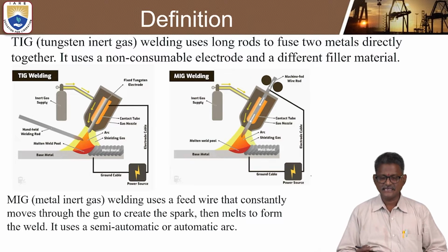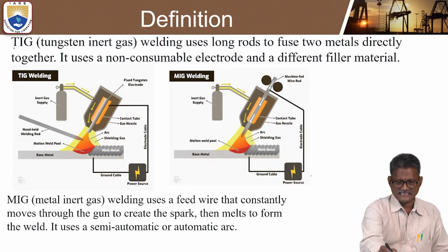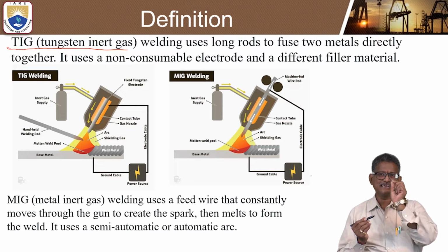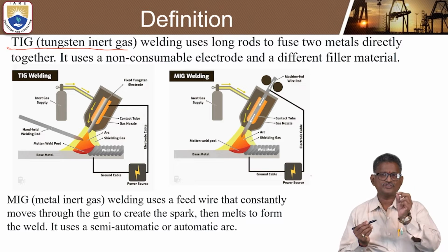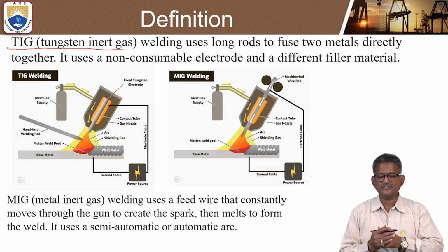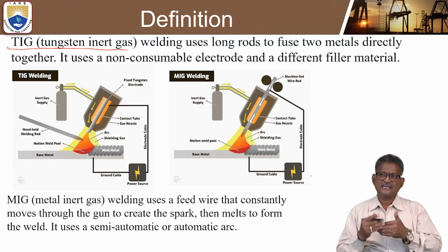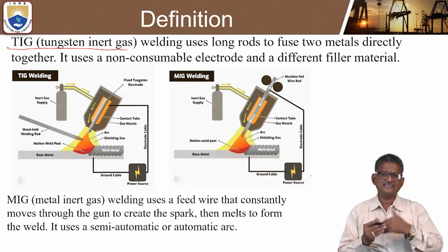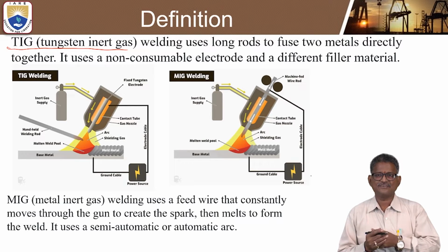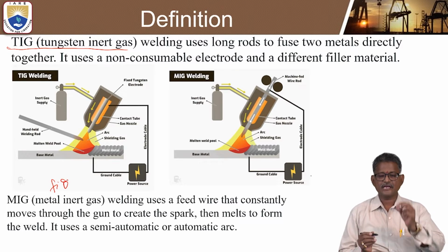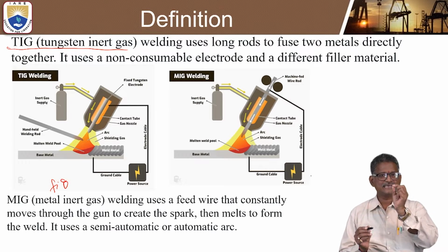So let us see tungsten inert gas, TIG welding. Mainly this uses a long rod to fuse two metals directly together. So two metals can be joined directly together. That is called tungsten inert gas welding. Let us see the general constructional features. This is a line diagram of tungsten inert gas welding.